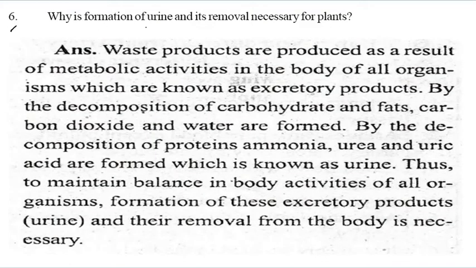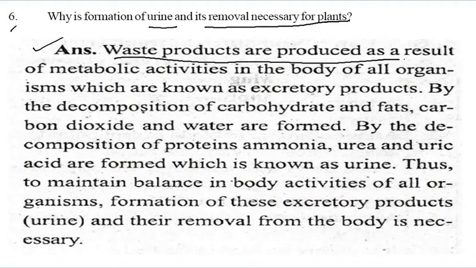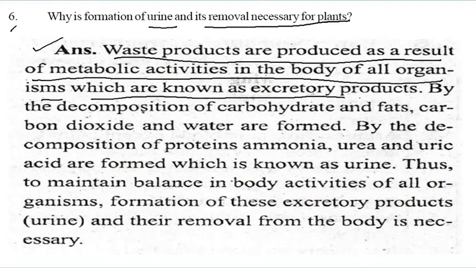Why are the formation of urine and its removal necessary for plants or animals? So it is necessary. Now, why is the formation of urine and its removal necessary? You can see the answer here. Waste products are produced as a result of metabolic activity in the body of all organisms, which are known as excretory products.